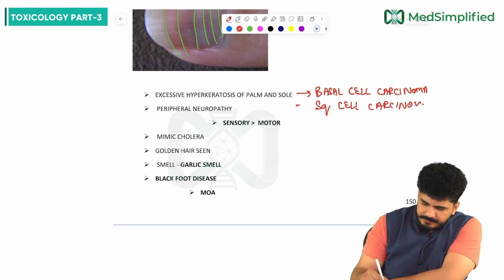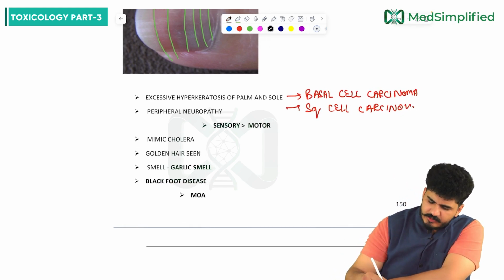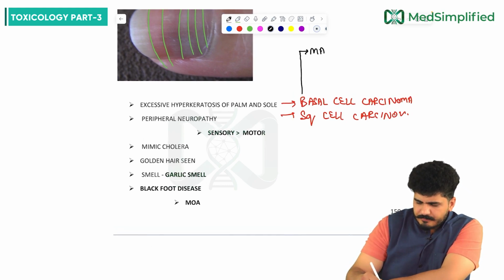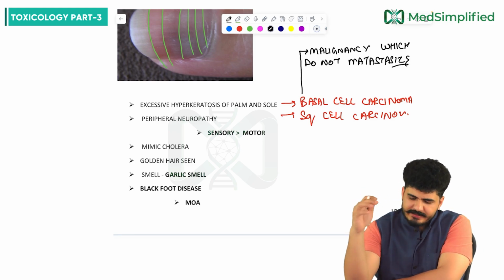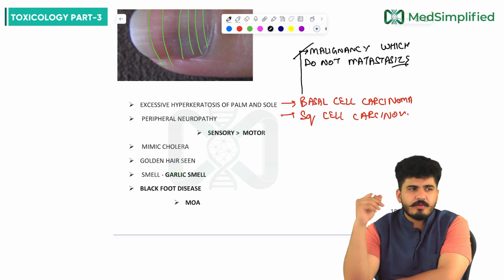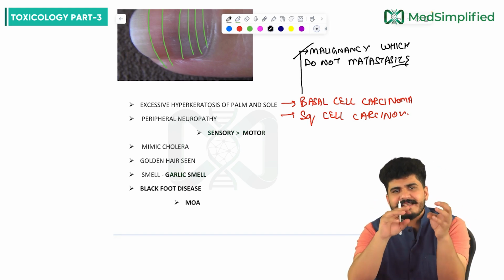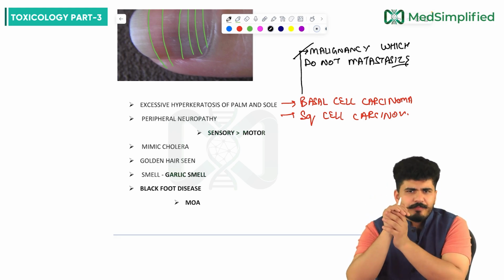A special property of basal cell carcinoma is that it is a malignancy which does not metastasize. The malignancy which does not metastasize is your basal cell carcinoma, the best example. This can happen in arsenic poisoning because excessive hyperkeratosis of the palms and soles would lead to such a condition.